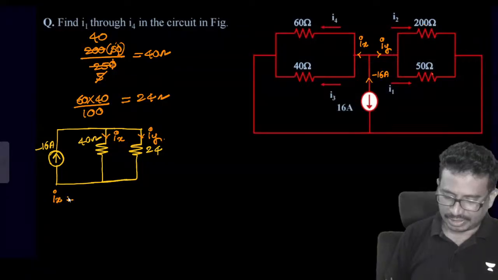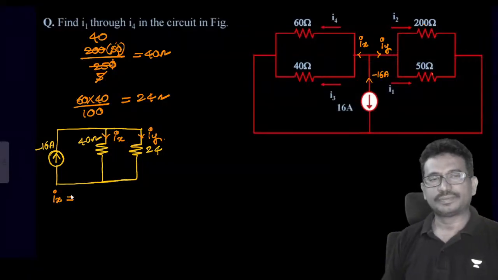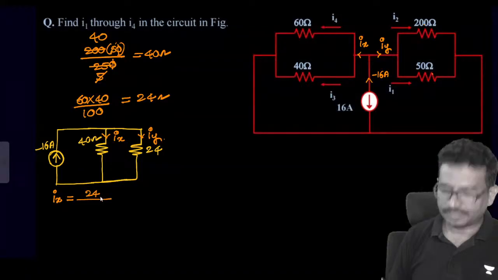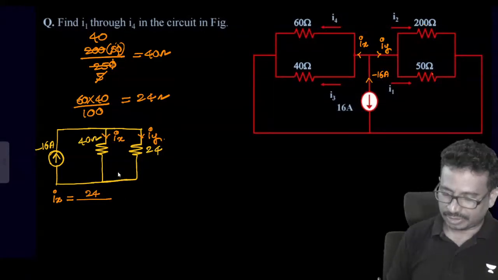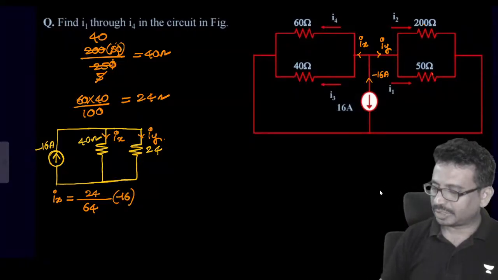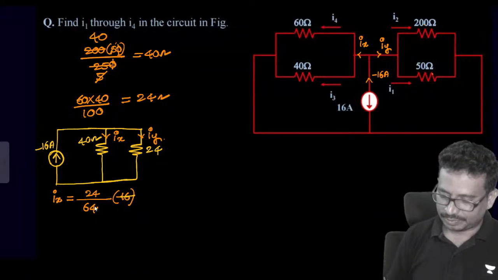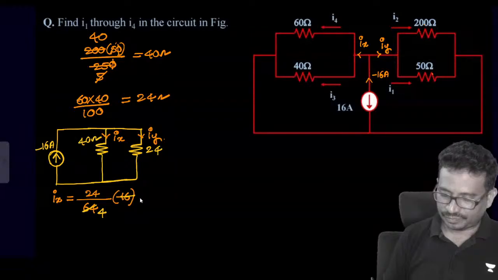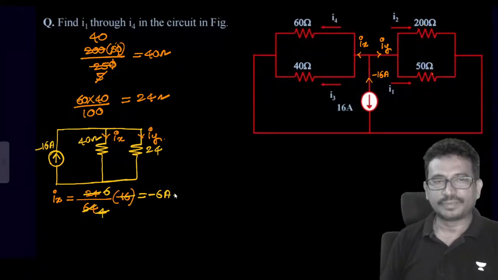So this is Ix equal to, this is what to terminal 24 by, so this is 64 into minus 16. So tell me now how much is value. This is 4, then 4, this is 6, which will be equal to minus 6 amperes.